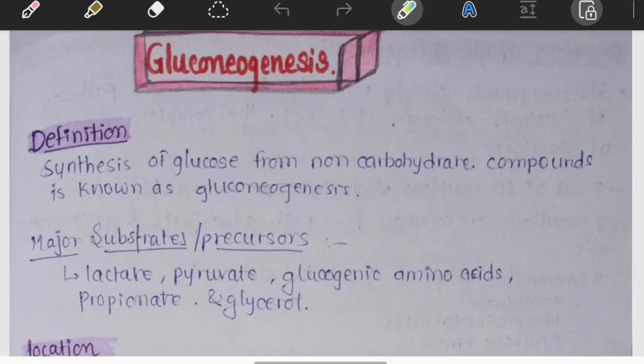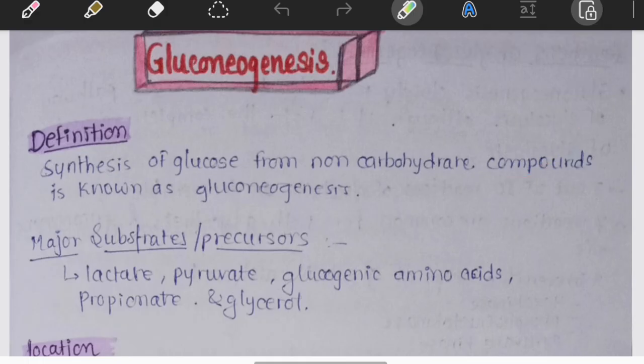The definition: gluconeogenesis is the synthesis of glucose from non-carbohydrate precursors. Notice the words non-carbohydrate precursors. That means the body is producing glucose without using dietary carbohydrates. This is one of the favorite university definitions. Don't forget the words non-carbohydrate compounds. But wait, if carbohydrates are absent, where does the body get the raw material? It's an excellent question. Let's answer that.